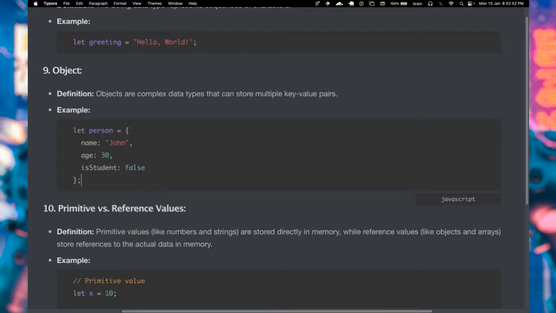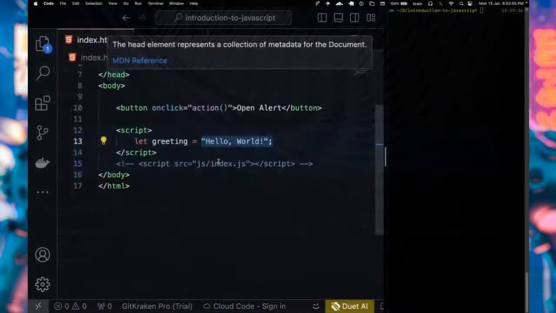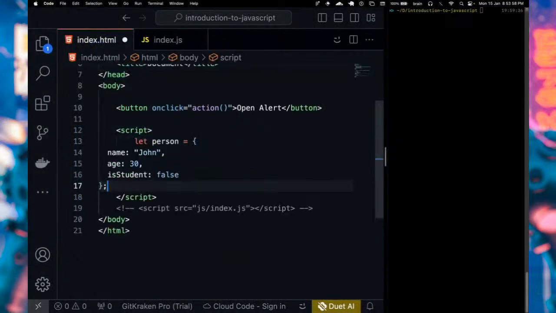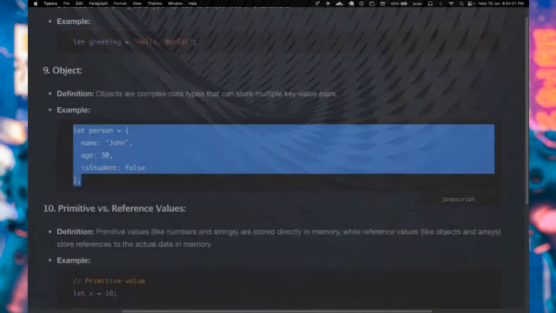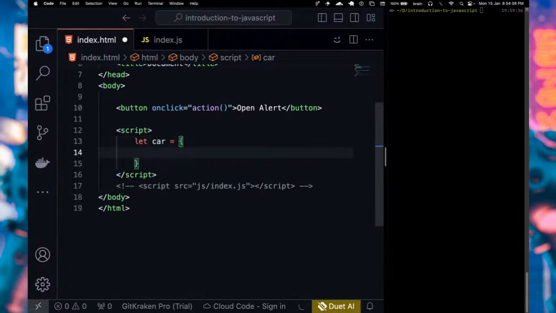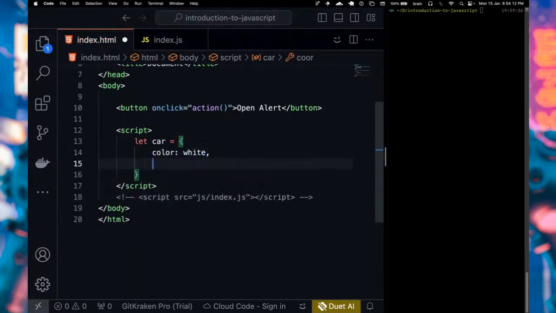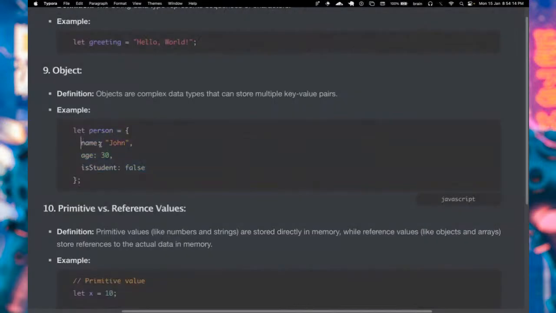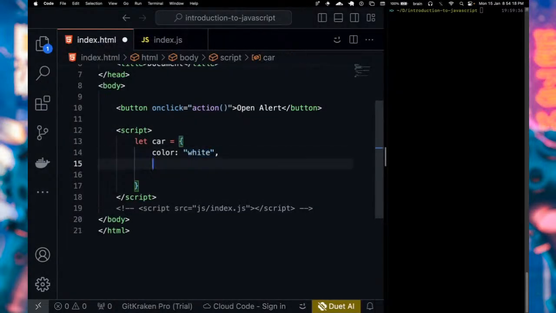Okay. So yes, you can actually use an object to describe different things. So I will show a very simple example here. Say we have a car, just the way we have person. Now we have a car, and we can simply add some details about this car. So we can say color, for example, we have white. So you see the way we have it right here. And then, yes, you can continue with this. By the way, white is a string.